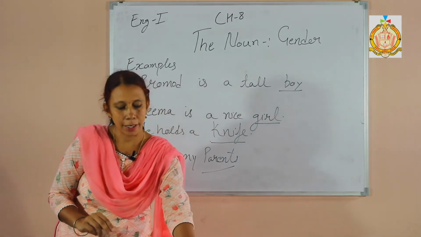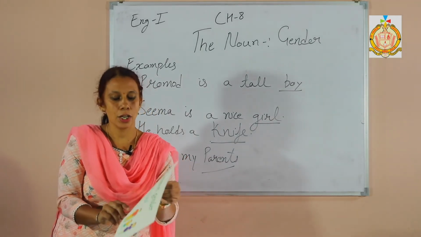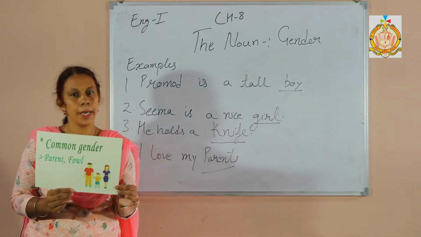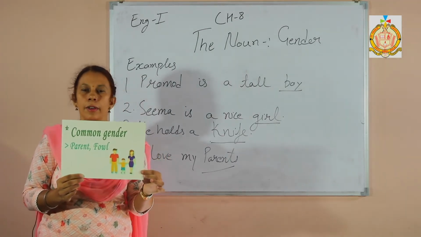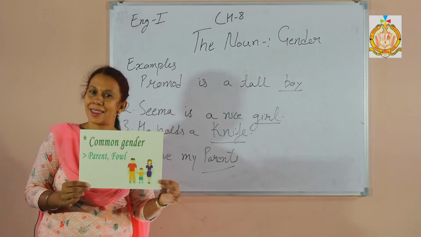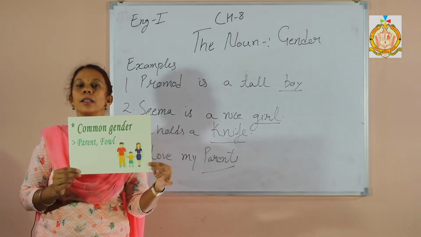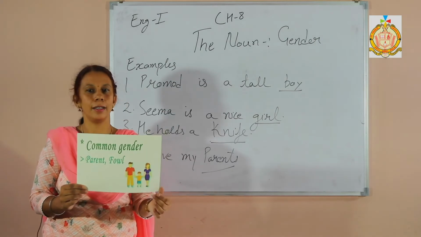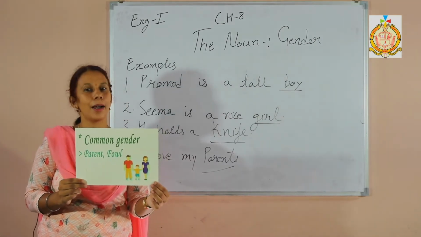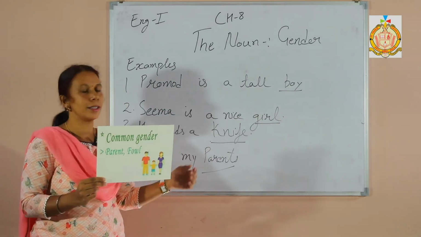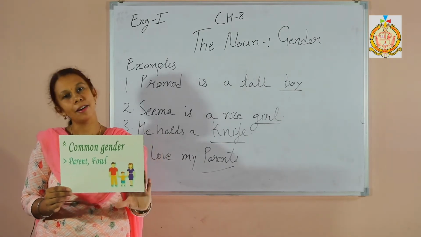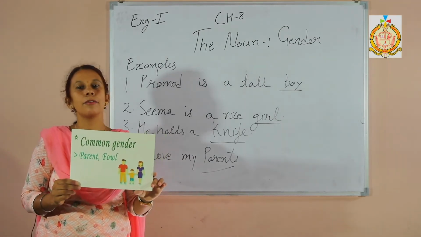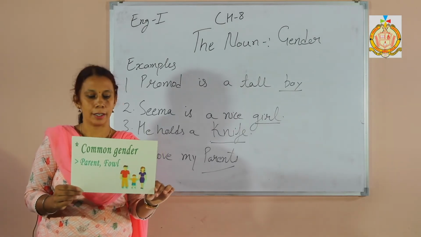And the fourth category of gender is common gender. Common gender includes both male and female. When we talk about both male and female together, then we use common gender. Those words come under the category of common gender. Parents, for example: I love my parents. Parents means both mother and father. Clear? So these are called common gender. These are the 4 categories, the 4 types of gender.